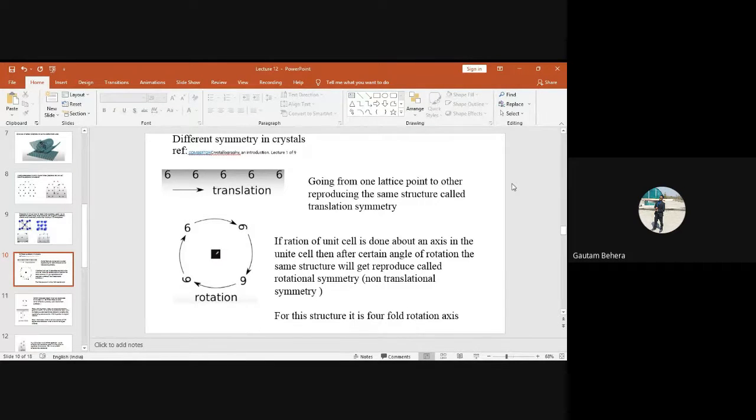Suppose you take a cube. You take an axis from the top center of the face to the bottom center of the face. It is a vertical axis, just imagine. A vertical axis is going through the center of the cube, crossing the top face and bottom face. And you try to rotate it. After rotation by certain angles, what happens to the cube? It will come to its same identical position. It will look alike again. Yes or no?